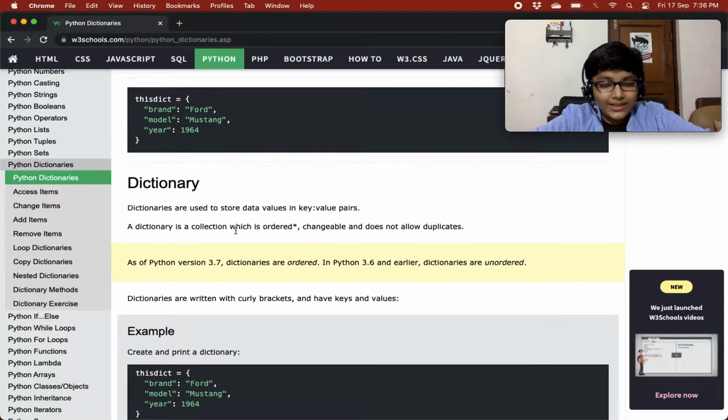So as of Python version 3.7, dictionaries are ordered. In Python 3.6 and before it, dictionaries were unordered, but that didn't matter either, because you need to access a value using its key, and the keys and values will not mismatch, because they are a single item.